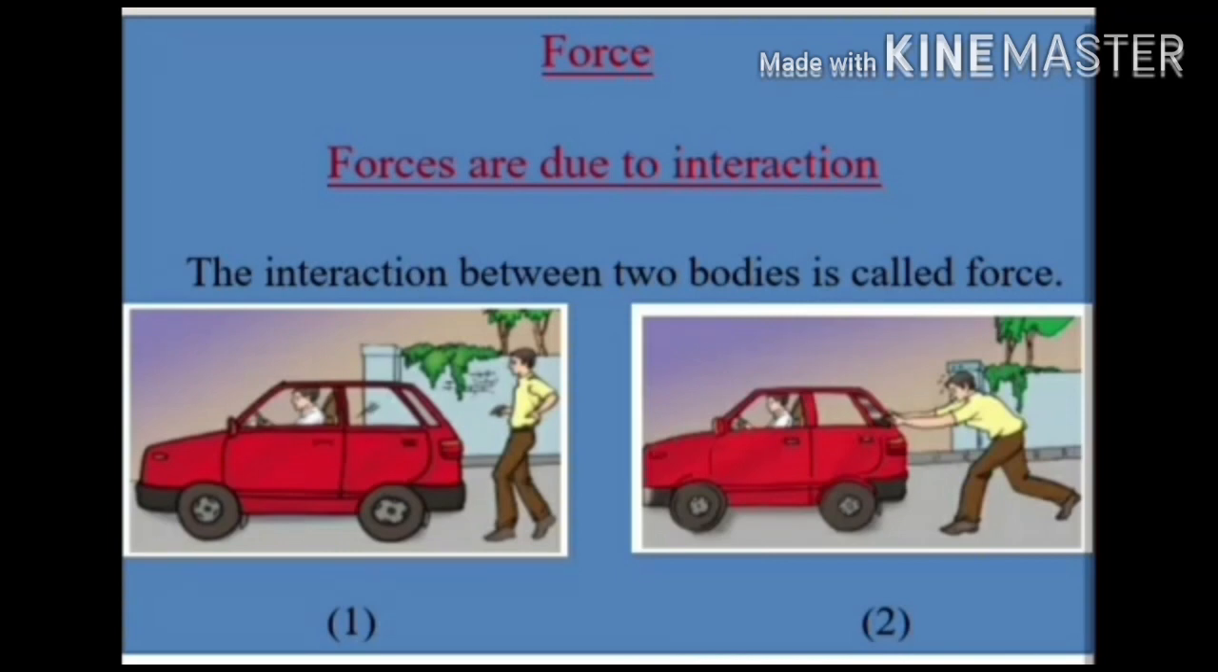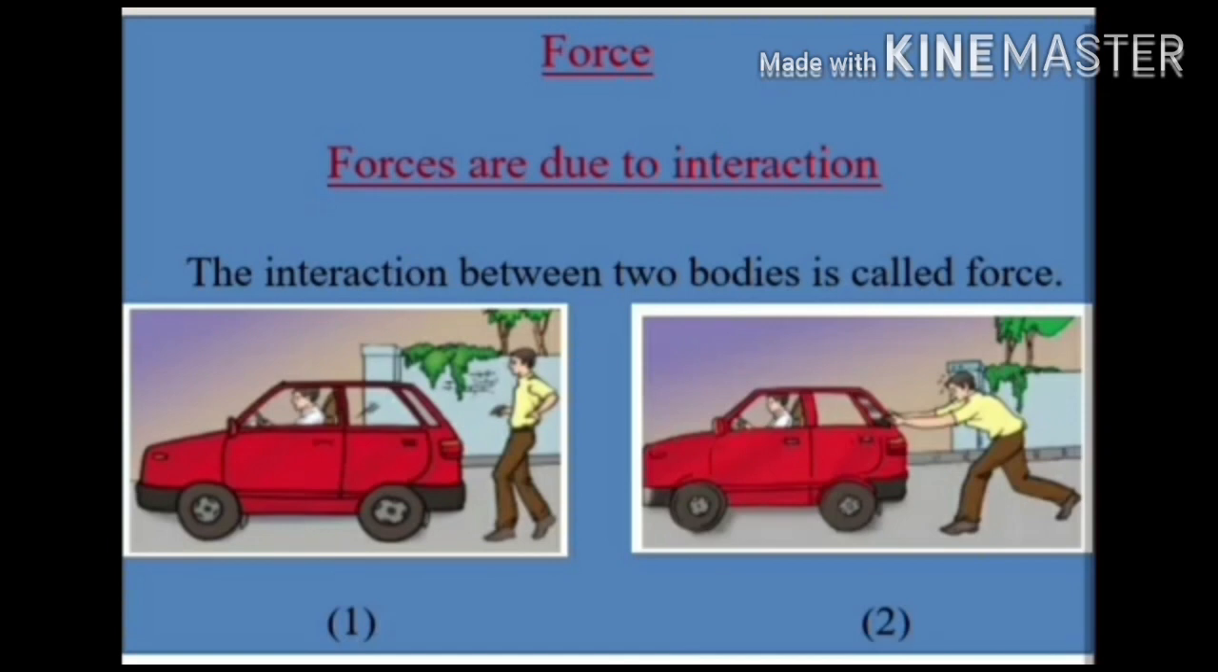Let's see the example. From the first figure, a man is standing behind a stationary car. There is no interaction between the man and the car. So no force acts on the car and hence the car does not move. Now from the second figure, if the man pushes the car with his hands, due to which the car starts moving, there is an interaction between the man and the car. So we can say that in pushing or pulling at least two objects are involved.